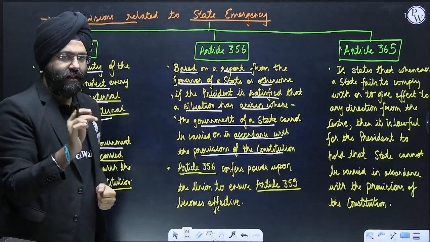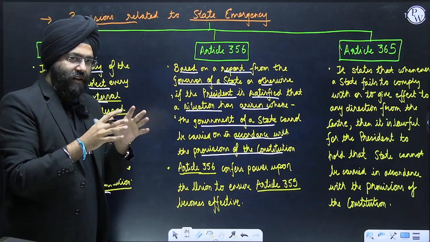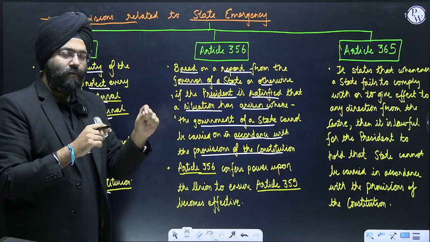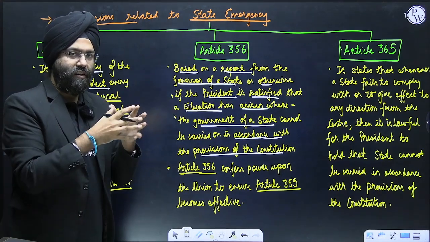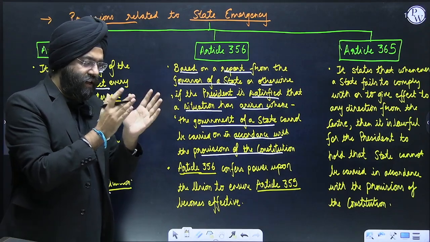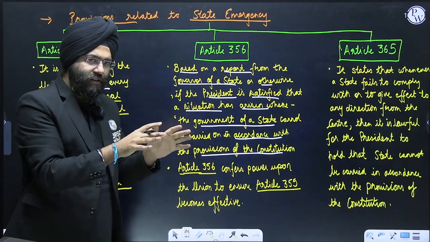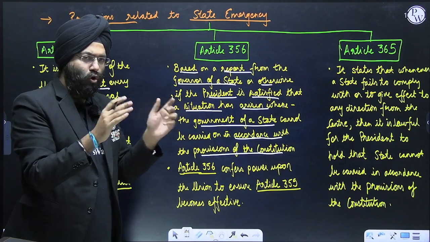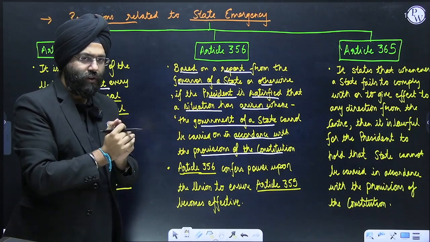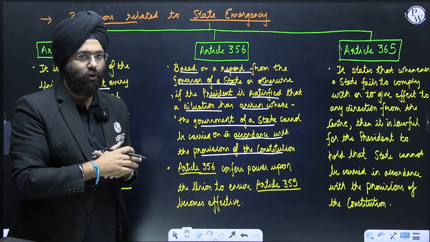Now, please understand this. The governor is a representative of the center. Yes, the governor is a representative of the president also, but of the central government. When the governor presents a report to the president that the governance of this particular state is not being carried on according to the provisions of the constitution, in that case, this particular article can be invoked.